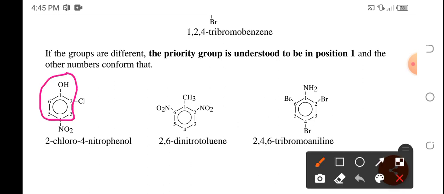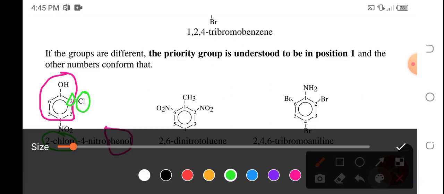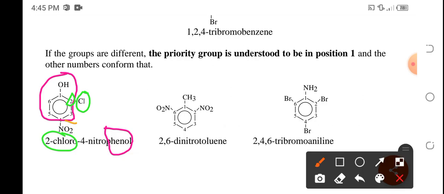Since hydroxyl is the priority, it will get the benzene ring, and that would be collectively known as phenol. What is not included in the phenol is the chloro, and that's on carbon number 2 because hydroxyl is on carbon number 1. So that's the 2-chloro. And then that nitro is on carbon number 4. So therefore that is 2-chloro 4-nitrophenol.